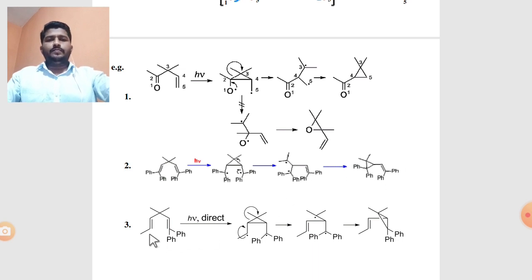See the next example. Here at the first side there are two phenyl substituents, and at the last carbon there is only one methyl substituent. But the same mechanism applies: by absorption of light radiation, the same homolytic cleavage, join carbon 2 and carbon 4, then cleavage of 2 and 3 gives radicals, and finally combining 3 and 5 gives again this phenyl cyclopropane derivative. These are good examples of the di-pi-methane rearrangement reaction.